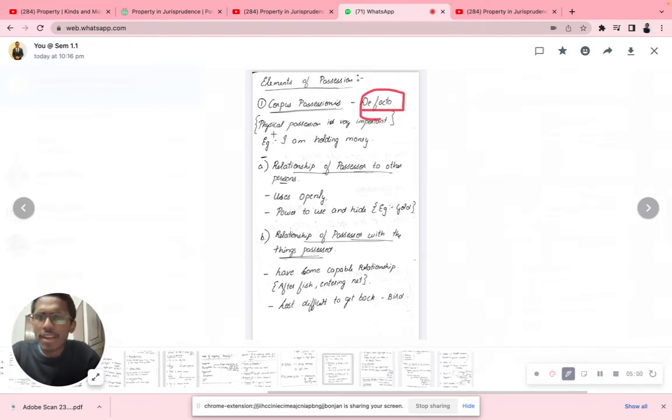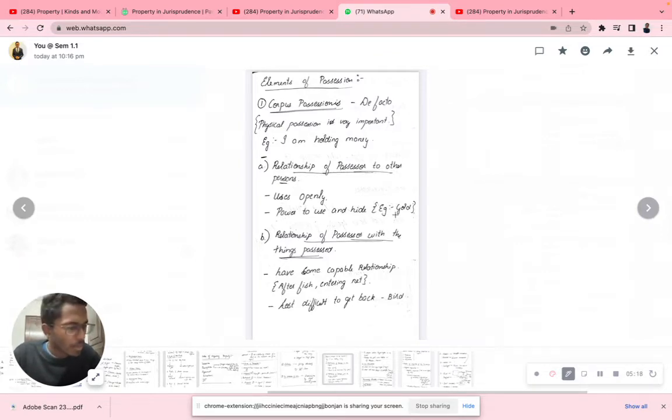De facto, what is de facto? Physical possession is very important. I am holding money. That's called corpus. For corpus possession, de facto physical possession is very important. Now, the relationship of the possessor to other persons: use openly, with the power to use and hide.